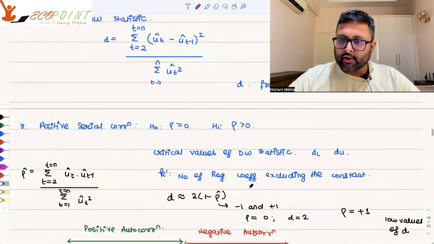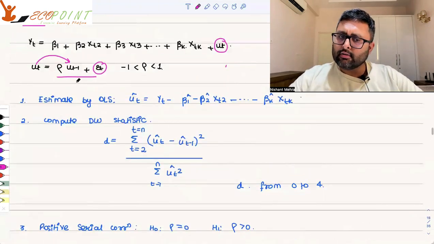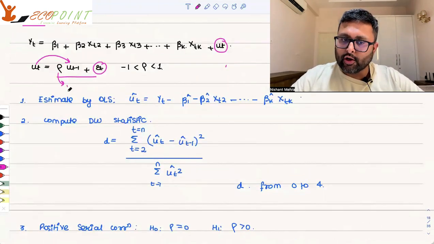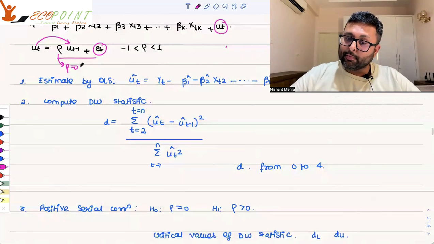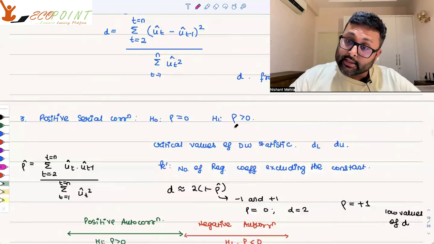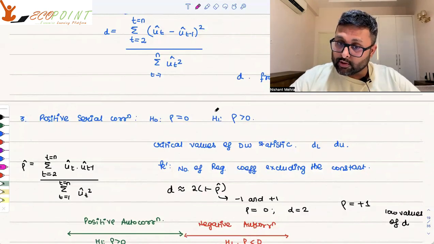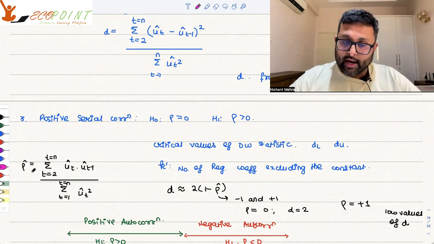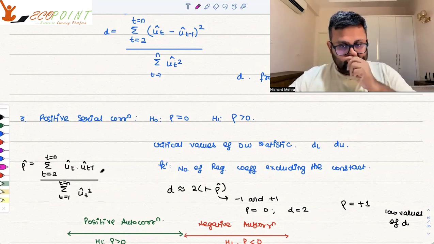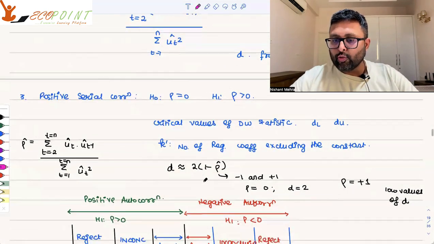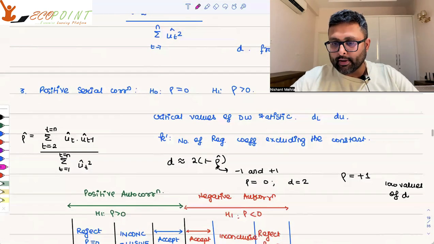For positive serial correlation, you will be checking. In case you put rho equal to 0, then ut is just equal to epsilon t. There is no difference, so there is no correlation. But positive serial correlation is rho greater than 0. Null is rho equals 0, and the alternative is rho greater than 0. You also calculate rho hat, which is this formula you will have to remember, and d is approximately equal to 2 into 1 minus rho hat.